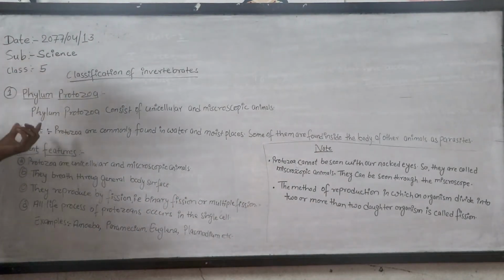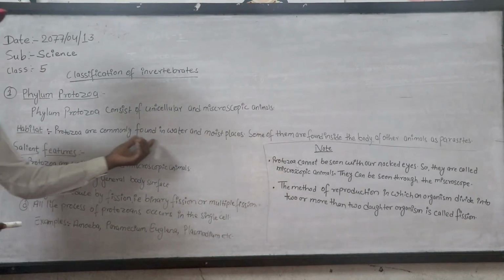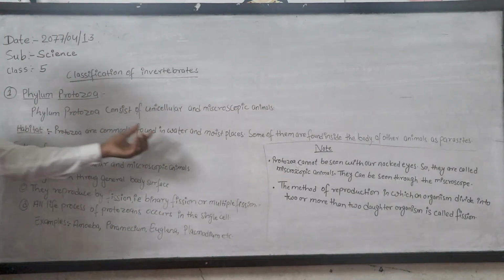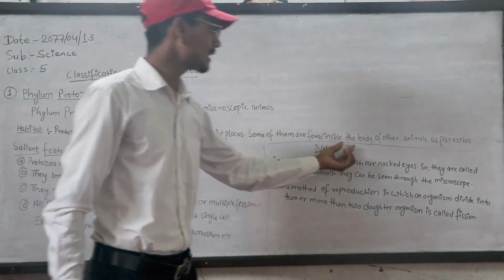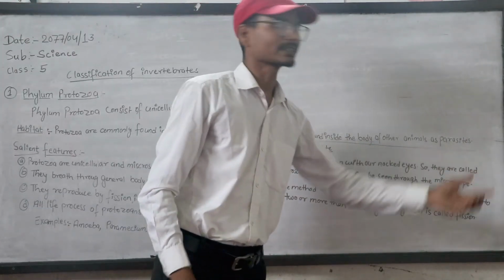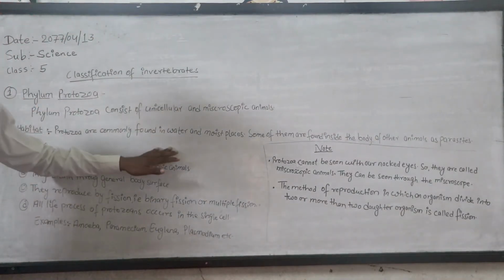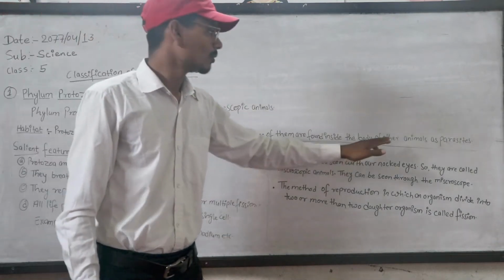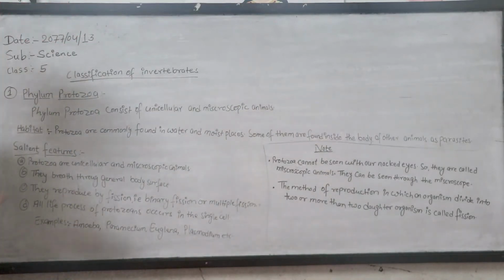Habitat means the place where they live. Protozoa are commonly found in water and moist places. Some of them are found inside the body of other animals as parasites. And what are the features?